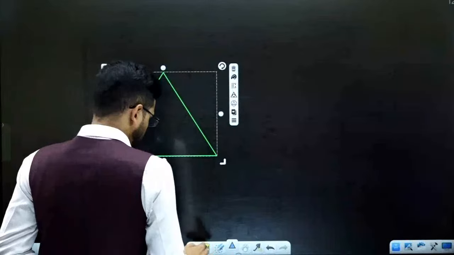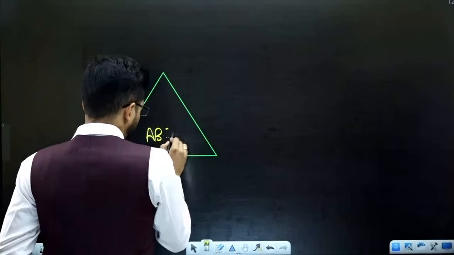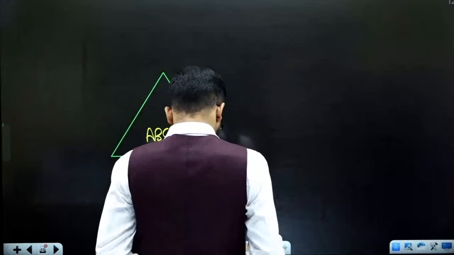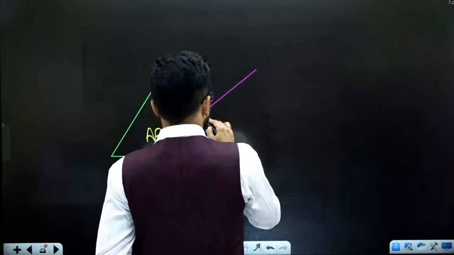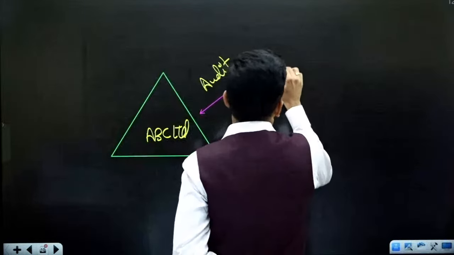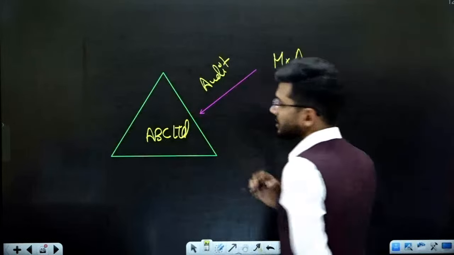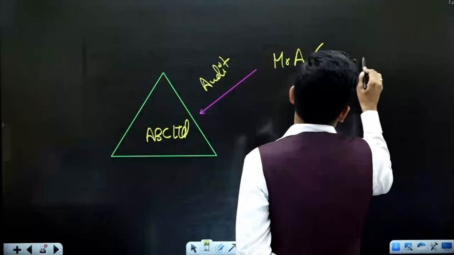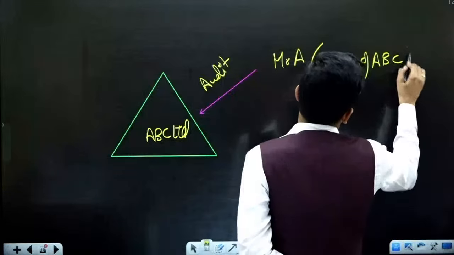So this is a company, ABC Limited. I am an auditor. I want to audit this particular company. Mr. A wants to audit this company, but Mr. A already has shares of ABC Limited.